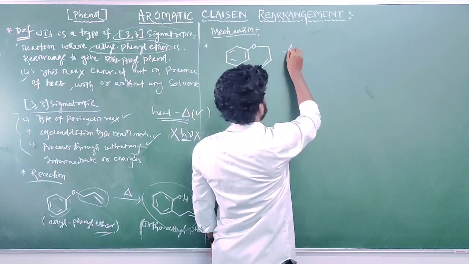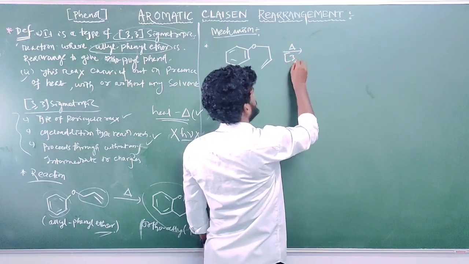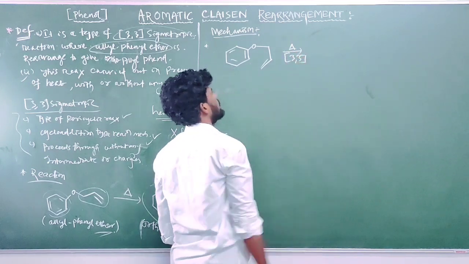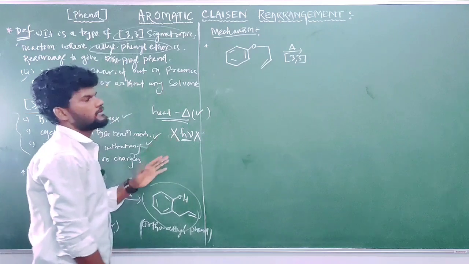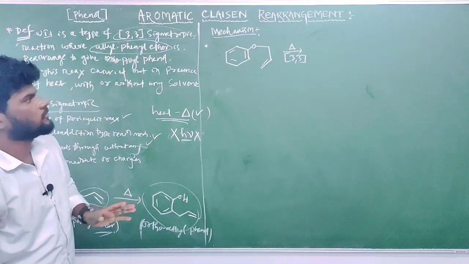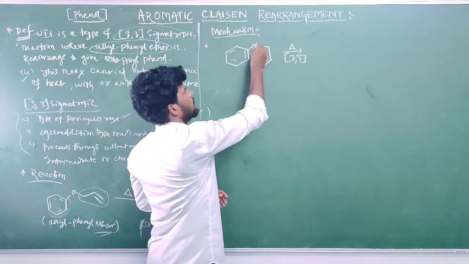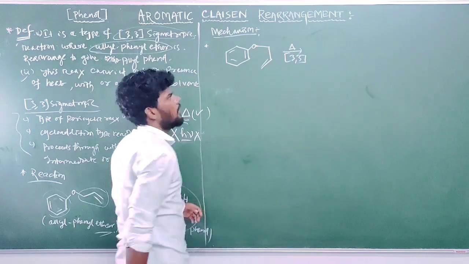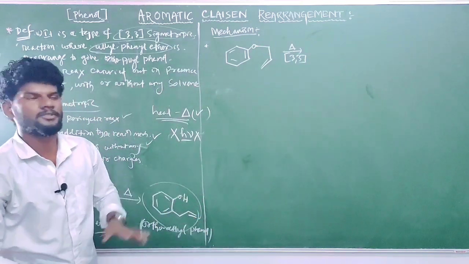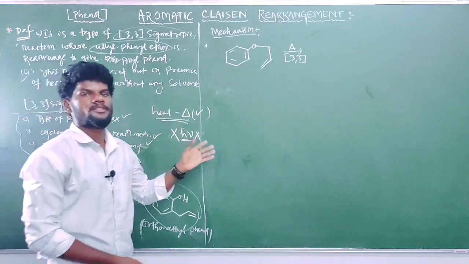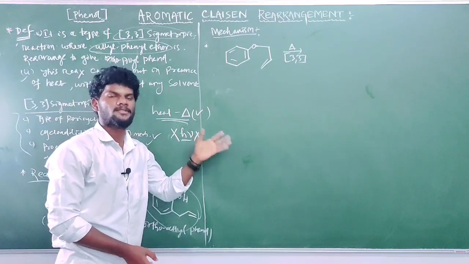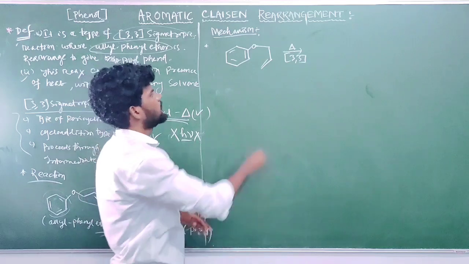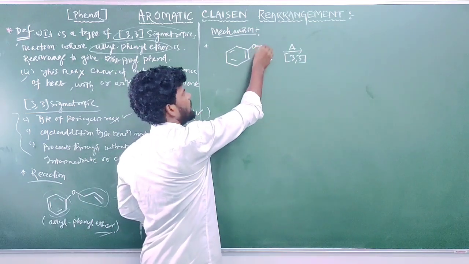To this we are giving heat, and it is a [3,3] sigmatropic reaction. The numbering is important first of all. Look at the structure: this oxygen and this carbon form a polar bond, because the electronegativity difference between oxygen and carbon makes the bond polar. So this bond will break first.